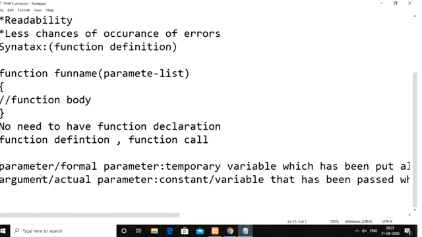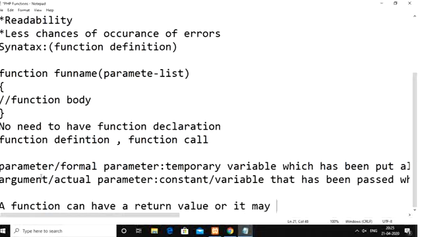And one more thing is that a function can have a return value, or it may not have a return value.